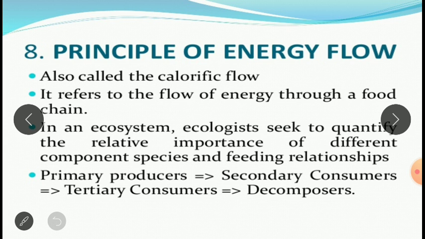There are different types of energies: kinetic energy, potential energy, heat energy, light energy. These get transformed from one form to another, and flow from one trophic level to another. For example, plants. Plants are getting energy from the sun. They are preparing food for themselves, and only some part of it is given to the herbivorous animals like goats. Goats are eating the plants, taking the energy.